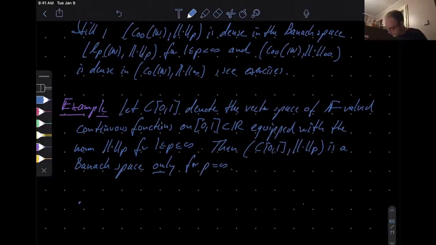All right, so first, if p is different from infinity, remember, in the Hilbert space chapter, we looked at that space with the 2 norm, and we showed that it's not a Hilbert space, right? So, and if you carefully study that proof again, you realize we actually didn't exploit the fact that that norm comes from an inner product.